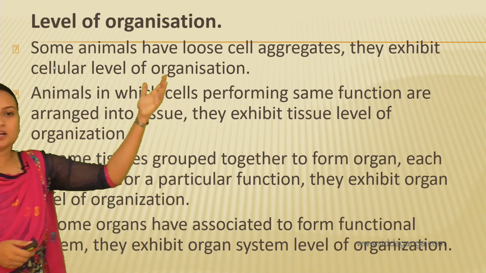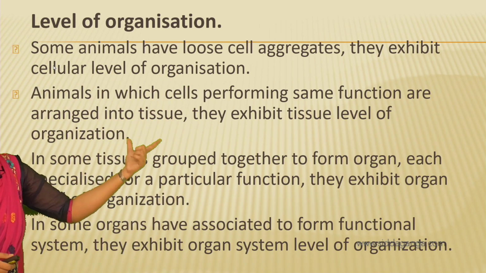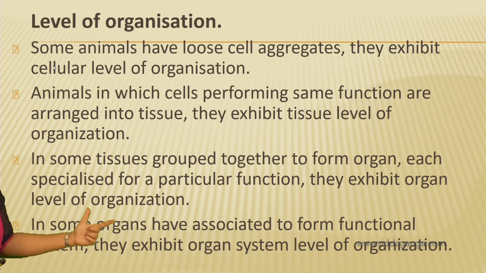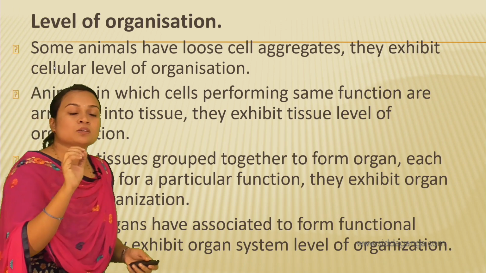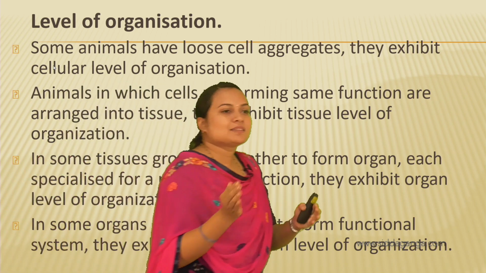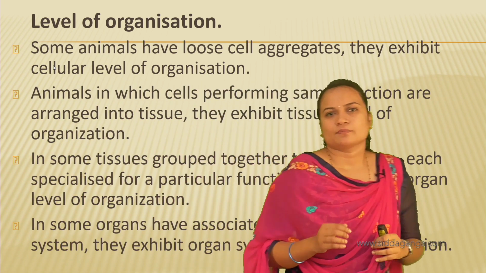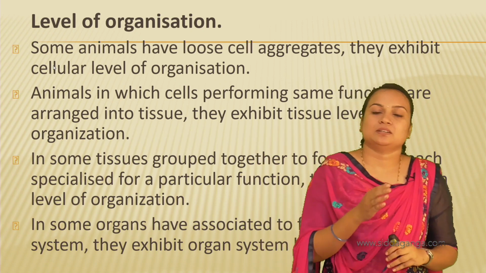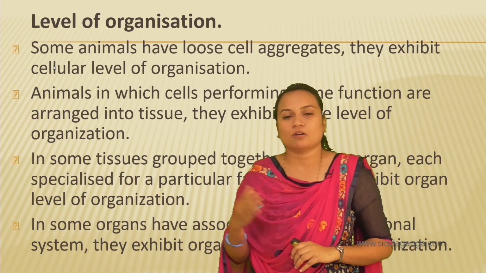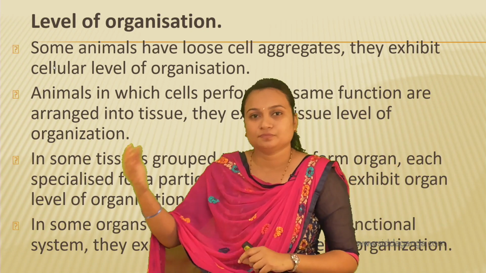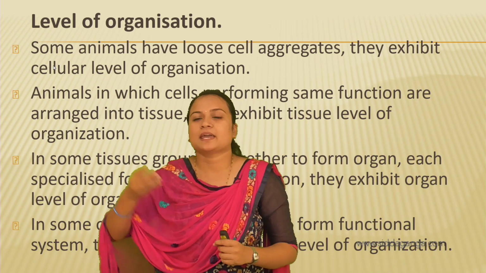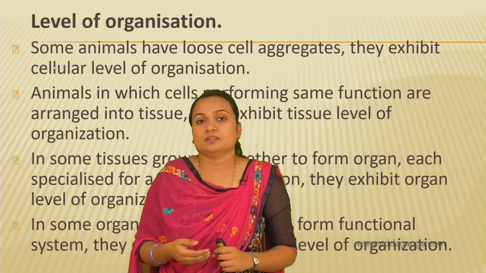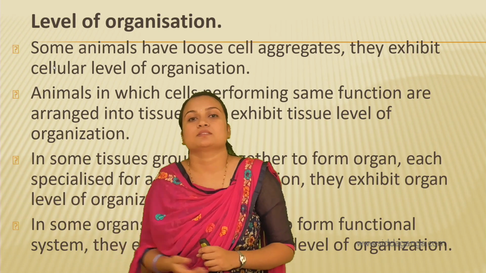Okay, so here cellular level of organization, tissue level of organization, organ level of organization, and organ system level of organization. So you have to note that the very lower organisms, very primitive and lower organisms, will exhibit cellular level of organization, and somewhat developed ones exhibit tissue level and organ level and organ system level.